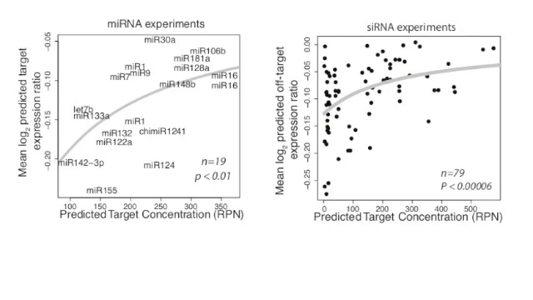Since siRNAs have been shown to act like microRNAs on off-targets, we examined the mean downregulation of off-targets of siRNAs. On the right, we show that there is again a highly significant correlation. Thus, if it is not feasible to design siRNAs with very few off-targets, it may be preferable to have many off-targets such that each individual off-target is minimally downregulated.